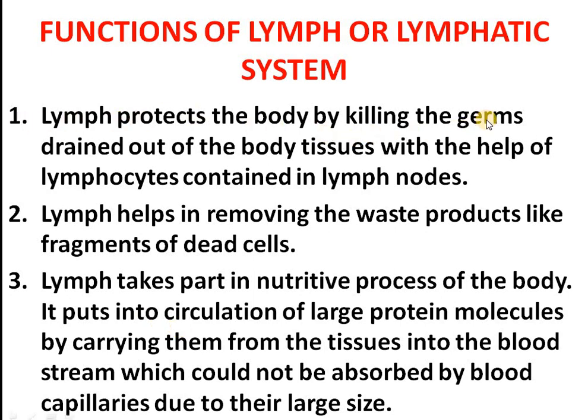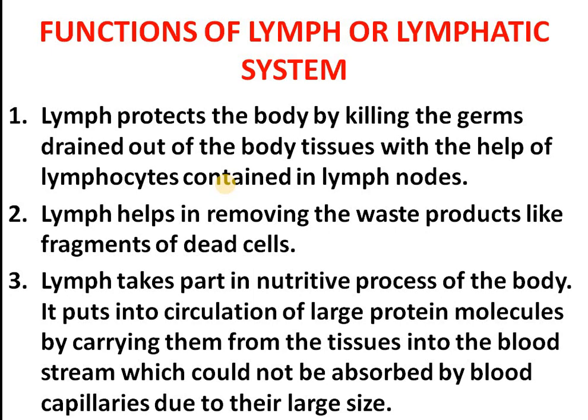Lymph protects the body by killing the germs drained out of the body tissues with the help of lymphocytes contained in lymph nodes. As I have told already, lymph nodes consist of lymphocytes. So when this lymph passes through the lymphatic system, these lymphocytes will kill the germs present in the lymph and help in the cleaning of the lymph. Lymph also helps in removing the waste products like fragments of dead cells. If any fragments of dead cells are present inside the lymph, they will be removed by the lymphatic system.